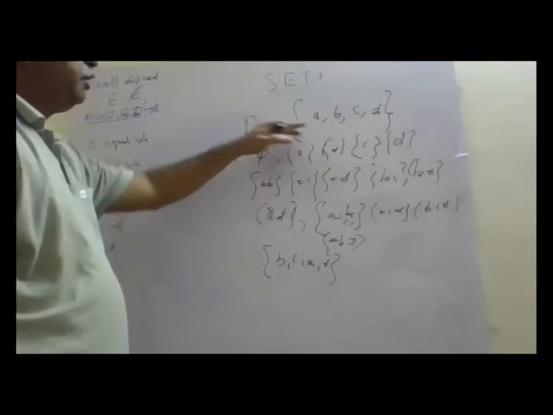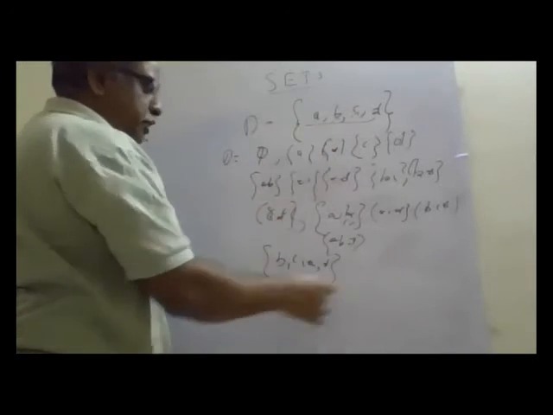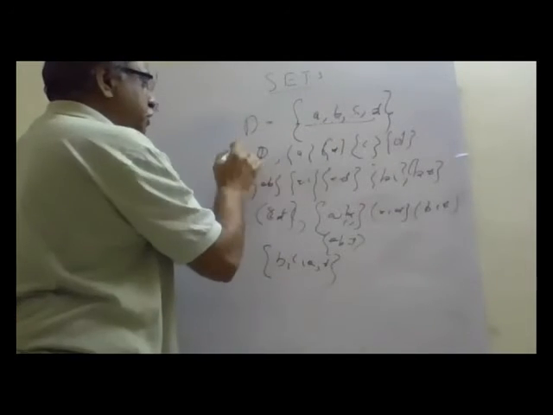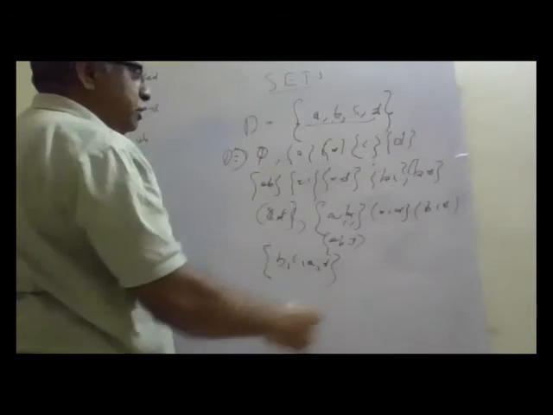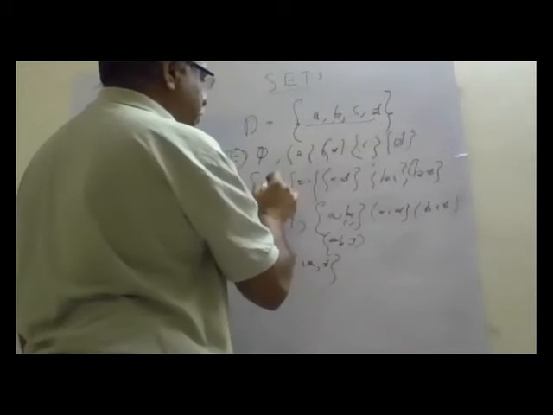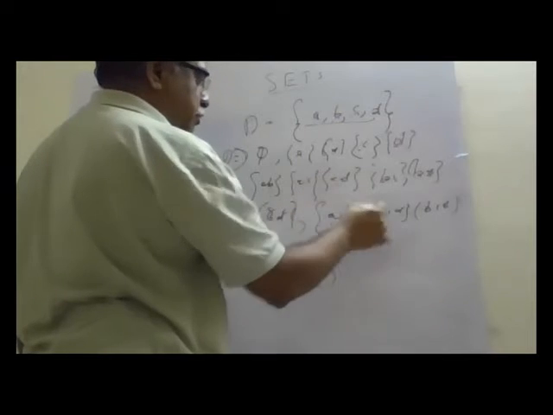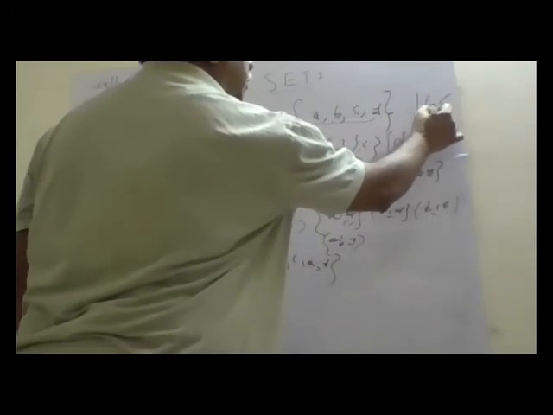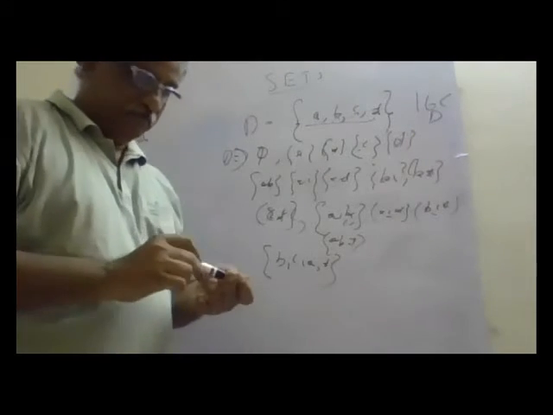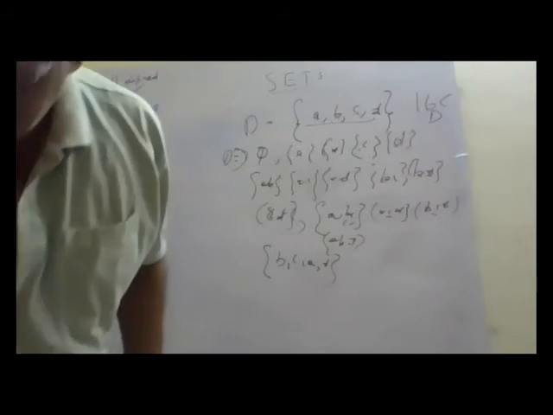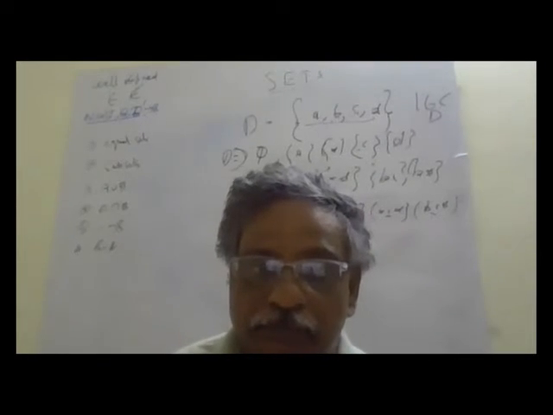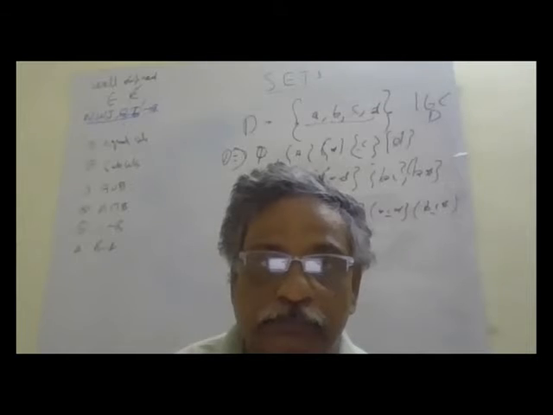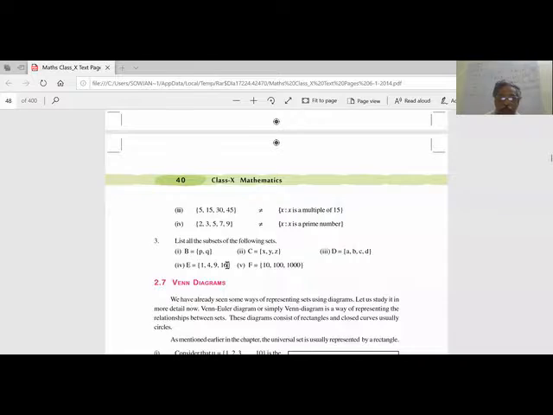So how many are there? If there are 4 elements, how many subsets are we forming? These are all subsets, and the full set is the superset. 1, 2, 3, 4, 5, 6, 7, 8, 9, 10, 11, 12, 13, 14, 15, 16 subsets. Here you see, this we have already covered for subsets. Like that you can write for others also.